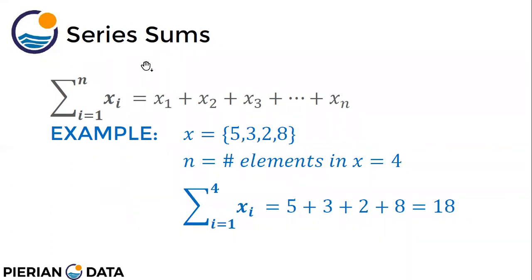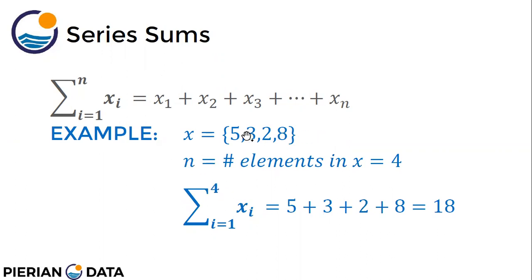Next is the series sum. Suppose I am taking a sum of xi, where i goes from 1 to n. We are not changing the x, we are changing the i. So this means x1 plus x2 plus x3 up to xn, right? Suppose my x is a set of numbers, a collection of numbers. So my x is equal to 5, 3, 2, 8, right?